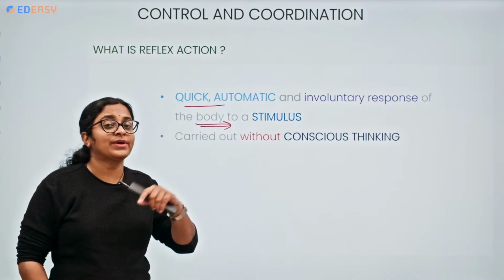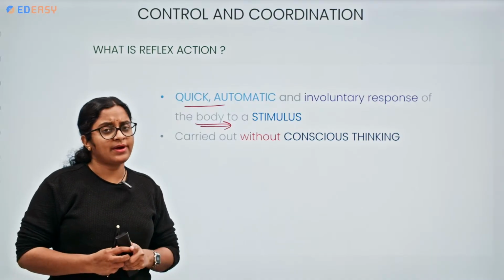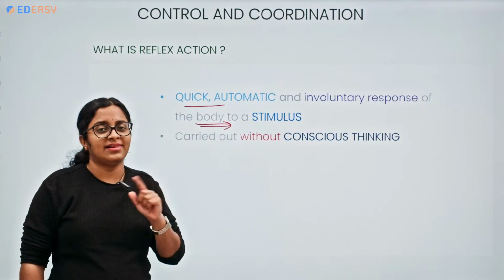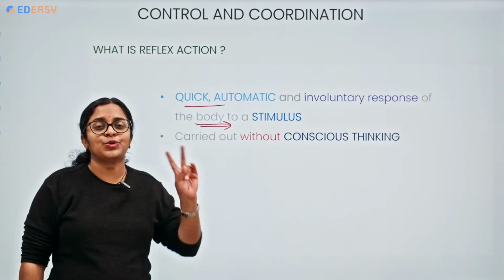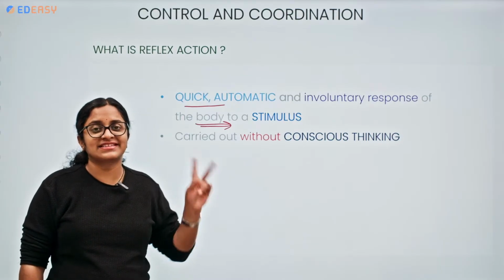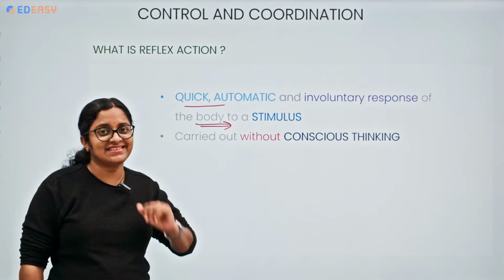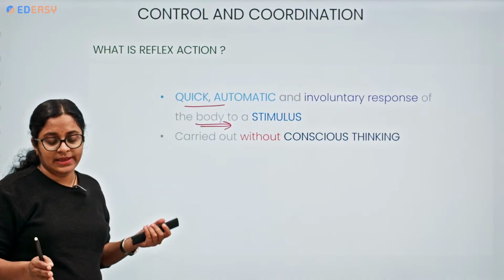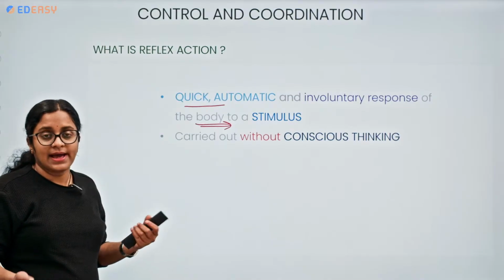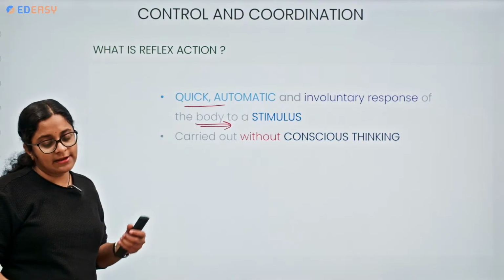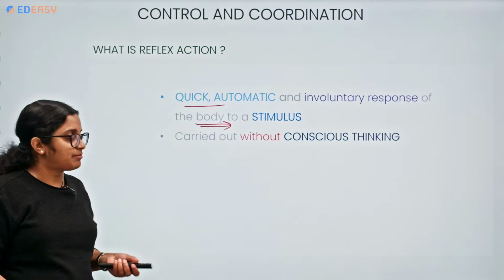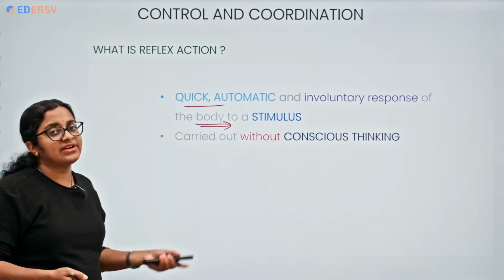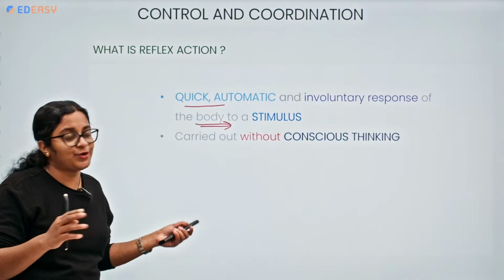Of course, now you can ask me a question. Ma'am, can you say 100% that only the spinal cord is involved? Let me tell you, there are two kinds of reflexes, cerebral reflex and spinal reflex. I shall discuss that soon. As of now, I have to answer the question. I hope you got the answer to your question: why the spinal cord is involved in reflex action instead of the brain. Because it gives a quick, automatic, involuntary response without our conscious control.